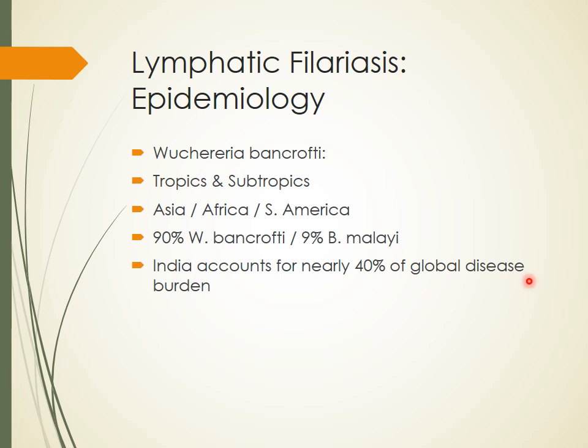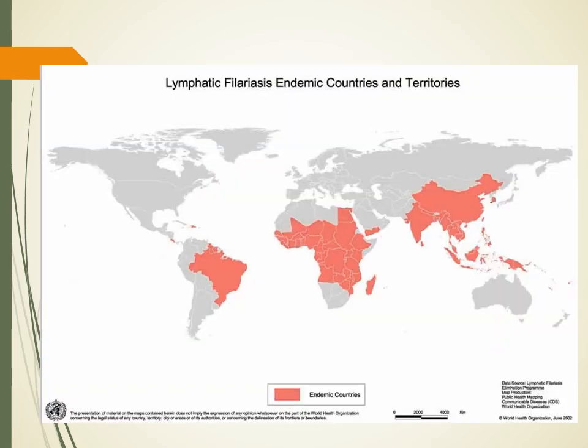In India, many states have high endemicity like Uttar Pradesh, Bihar, Jharkhand. These are the states where you will see many cases, and India accounts for almost 40% of the disease burden. Here you can see the countries, the Asian countries including India, African countries and South America, where you will find most of the cases.